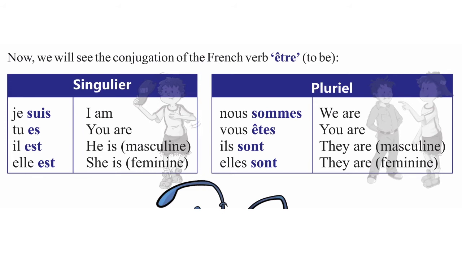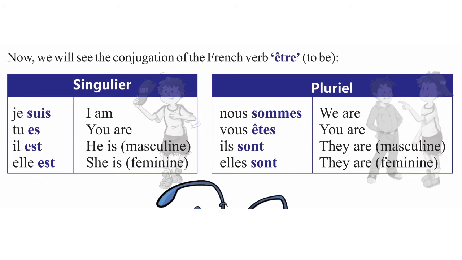Here is the column for singular and here is the column for plural. In singulier, je suis means I am, tu es, you are, il est, he is, masculine, elle est, she is, feminine, nous sommes, we are, vous êtes, you are, ils sont, they are, masculine, elles sont, they are, feminine.